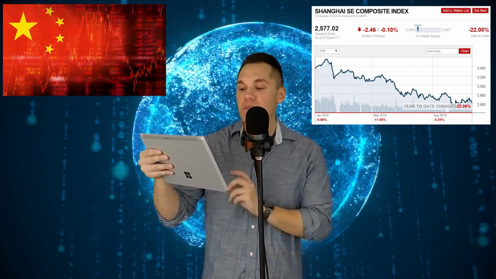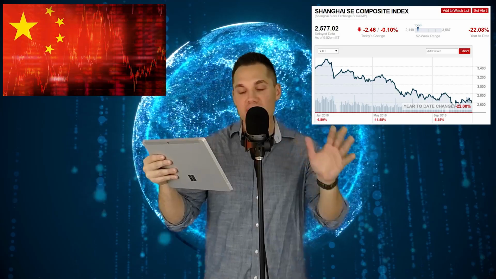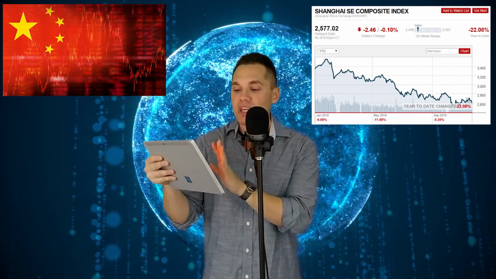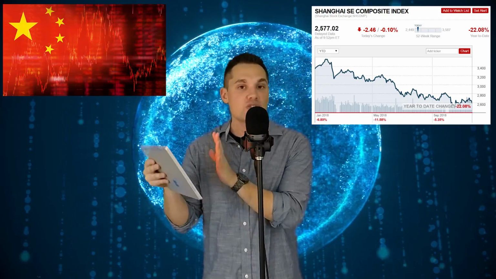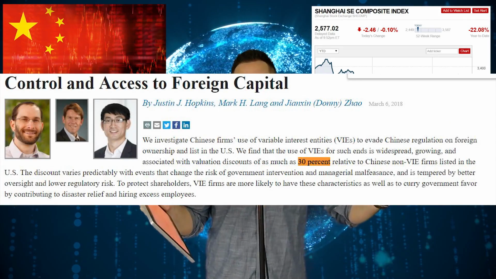And what they found, by using a lot of different models and methods and doing a lot of different calculations, looking at things like growth and profitability, is that the VIE structure stocks traded at around a 30% discount in terms of their valuation versus non-VIE structured companies.